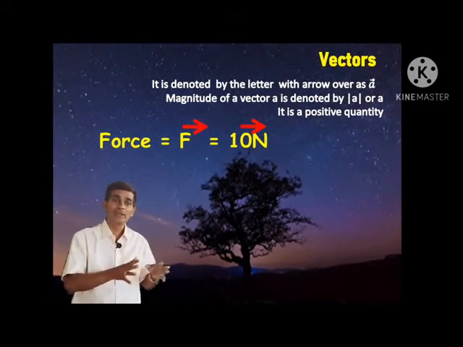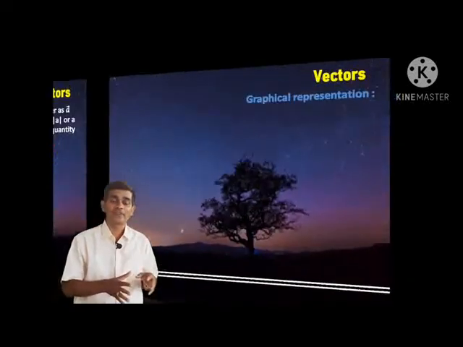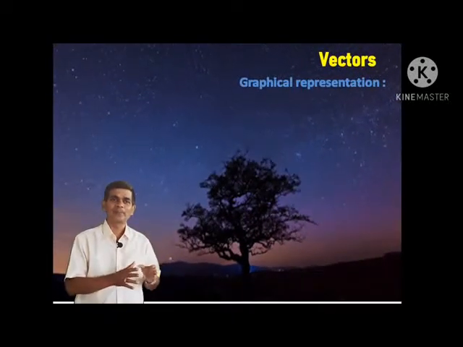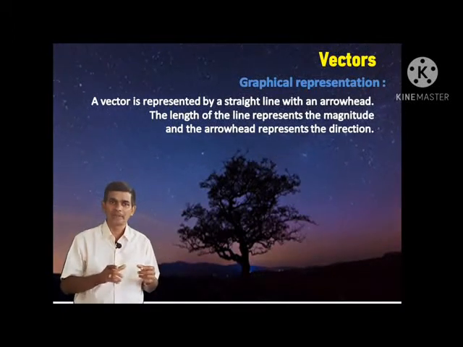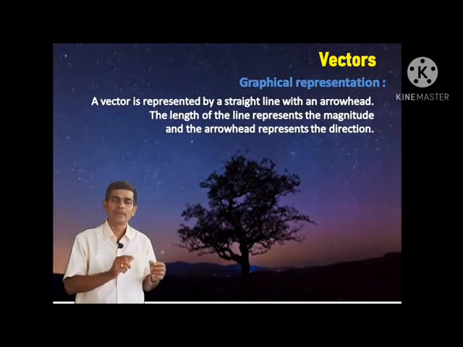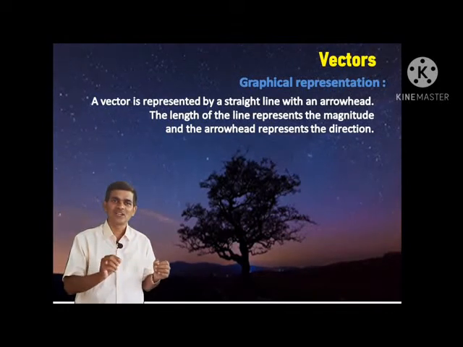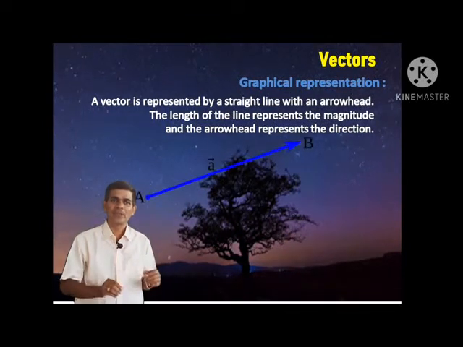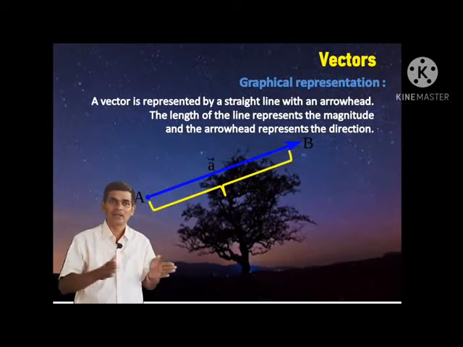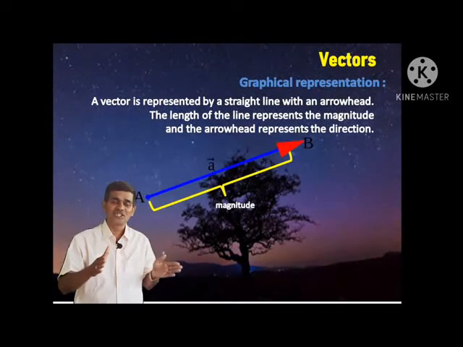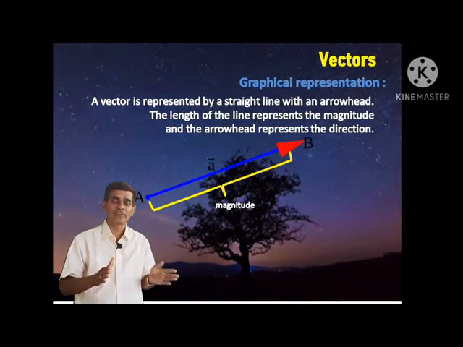Then when you are drawing figures, how do we represent a vector graphically? A vector is represented by a straight line with an arrow over it, and the length of this line represents its magnitude.